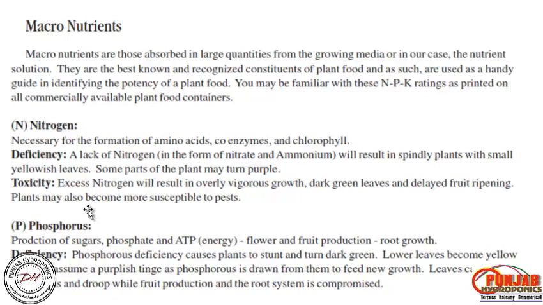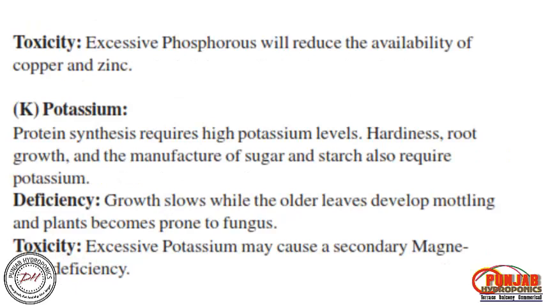Lower leaves become yellow and may assume a purplish tinge as the phosphorus is drawn from them to feed new growth. Leaves can curl backward and droop, while fruit formation and the root system are compromised. Toxicity of excessive phosphorus will reduce the availability of copper and zinc.